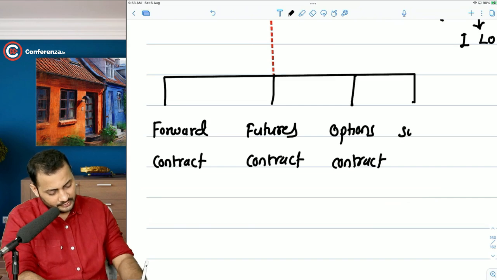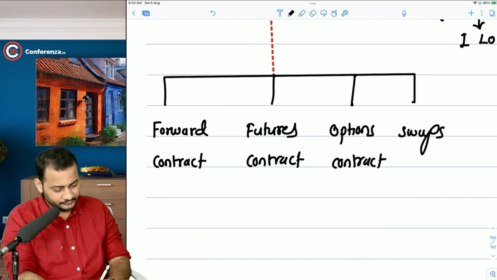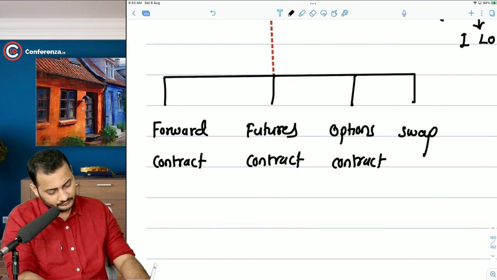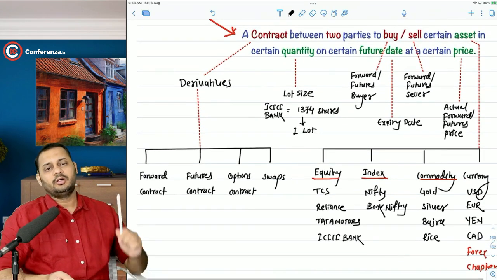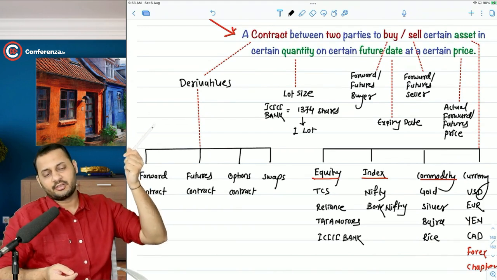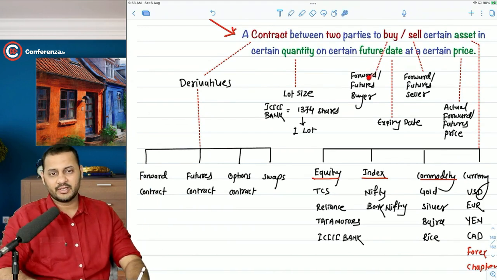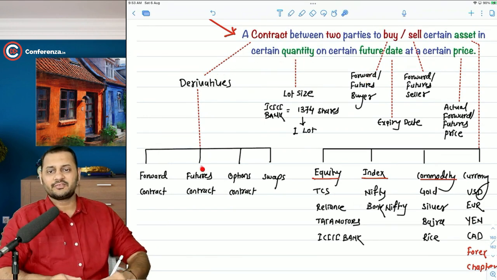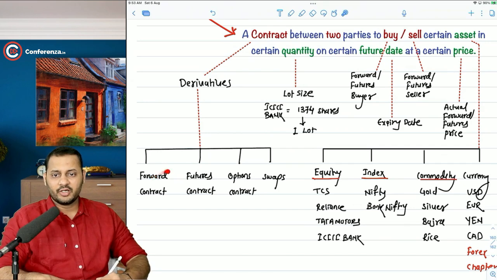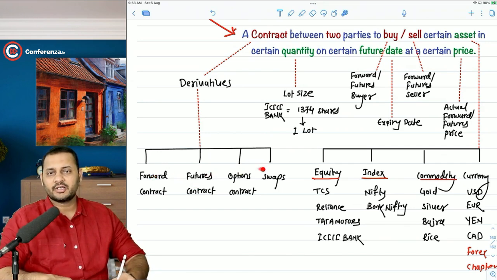And the fourth type is called as the swaps. So I was writing forward future there. Do you get it? This is the forward price, futures price, forward buyer, futures buyer. Derivative has 4 different types: forward contract, futures contract, options contract, and swap.